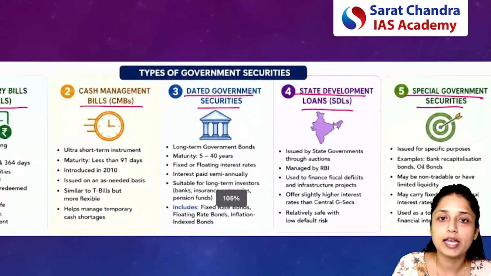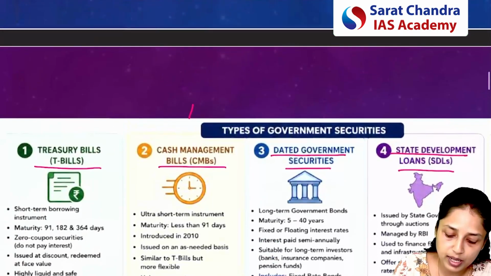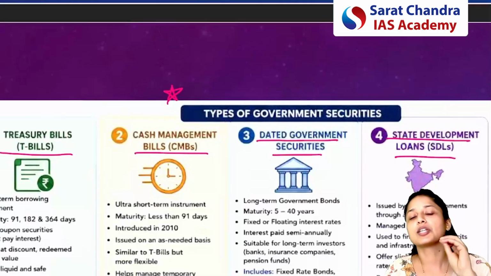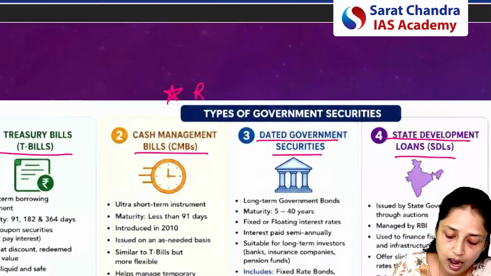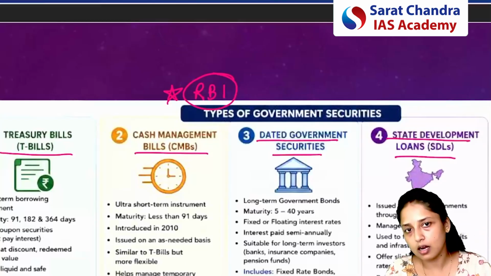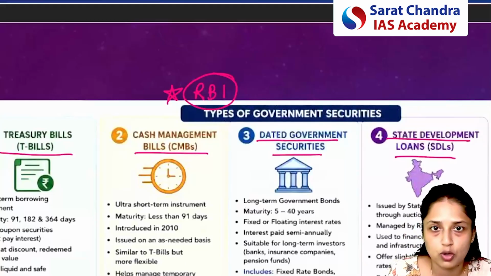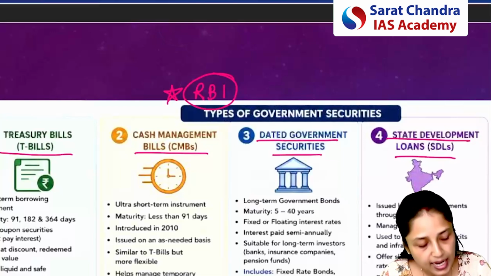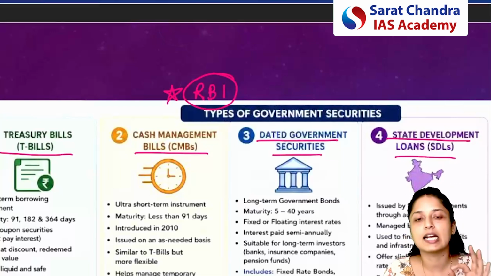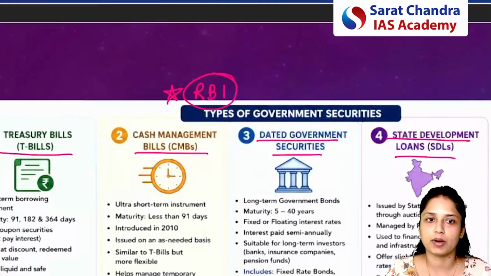Now, before going into detail about these government securities, please remember a basic and very important fact, that any government security will be issued by the RBI or the Reserve Bank of India on behalf of the central government or state government, depending on which government is issuing that security. So please remember, in India, any type of government security will be issued by the RBI, that is Reserve Bank of India, on behalf of that particular government.